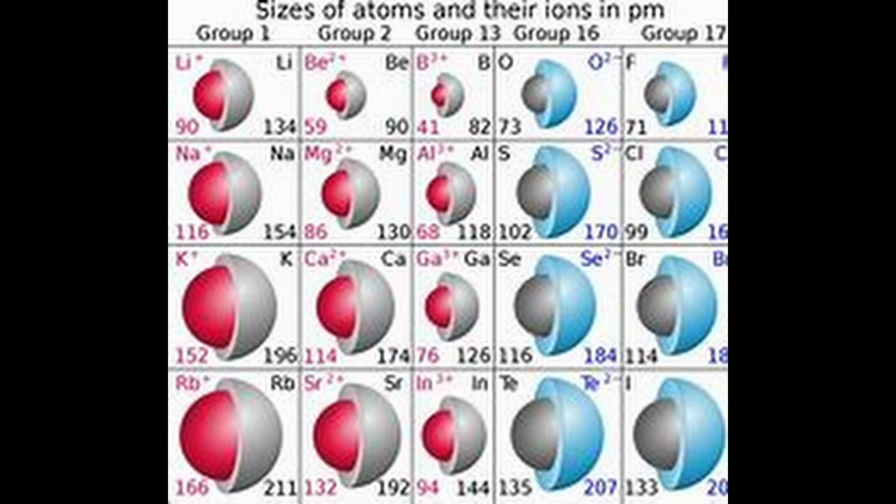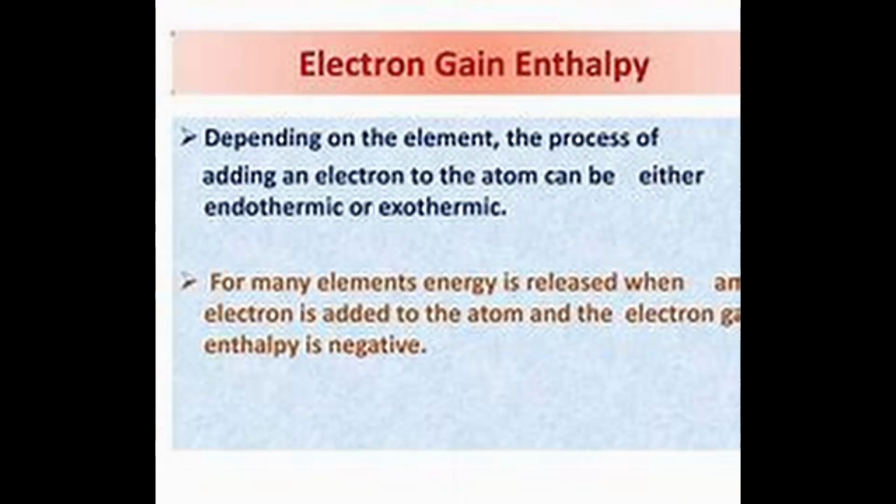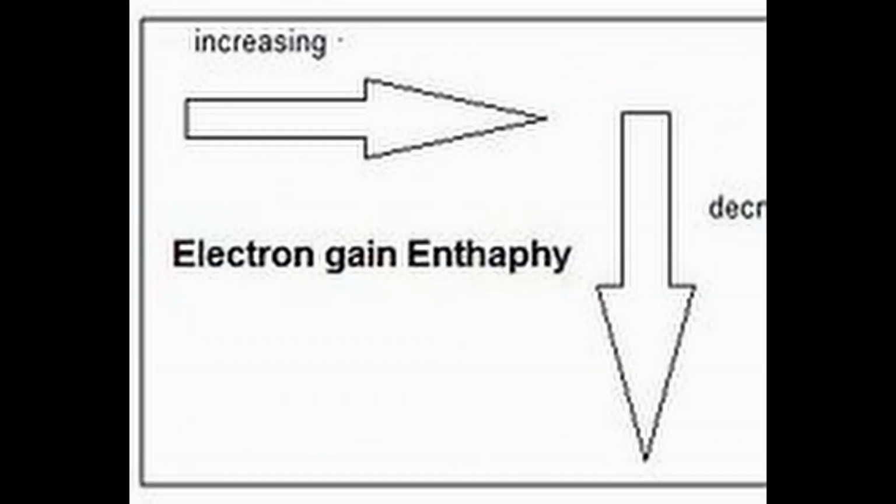3 2p electrons from nitrogen. When an electron is added to a neutral gaseous atom to convert it into a negative ion, the enthalpy change accompanying the process is defined as electron gain enthalpy. Depending on the element, the process of adding an electron to the atom can be either endothermic or exothermic. For many elements, energy is released when an electron is added to the atom, and the electron gain enthalpy is negative. For example, group 17 elements have very high negative electron gain enthalpies because they can attain a stable noble gas electronic configuration by picking up an electron.